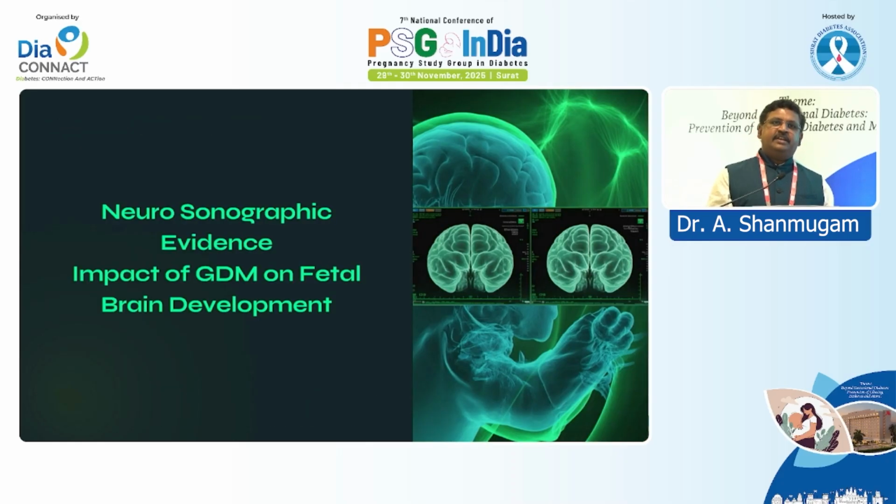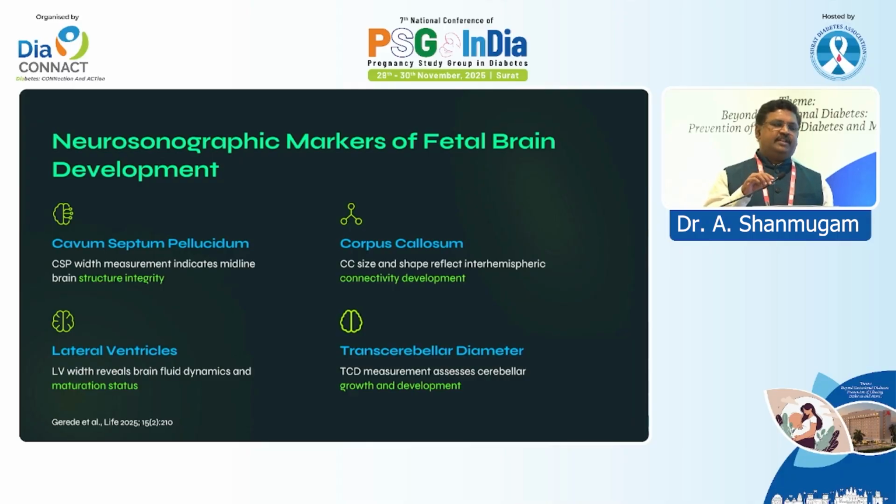So what evidence do we have? How can we pick up whether this baby has a problem during pregnancy, particularly in the brain? These are the four parameters the radiologists usually look into. The cavum septum pellucidum, the CSP, tells us the midbrain structural integrity, and the corpus callosum tells us the connectivity, any disarrangement in the connectivity. The lateral ventricle tells us about fluid dynamics and the overall maturation status, and the transcerebellar diameter tells us the growth of the baby's brain and the future development.